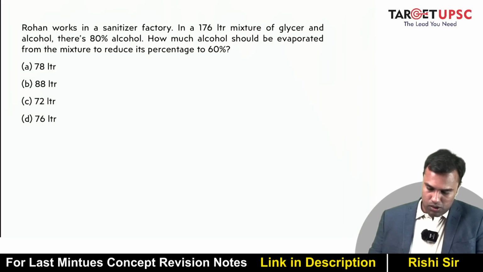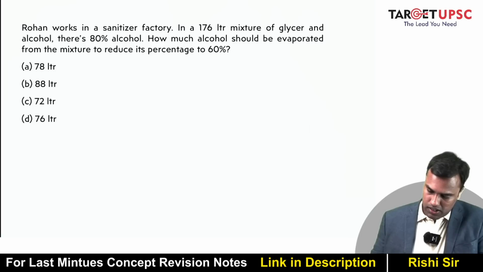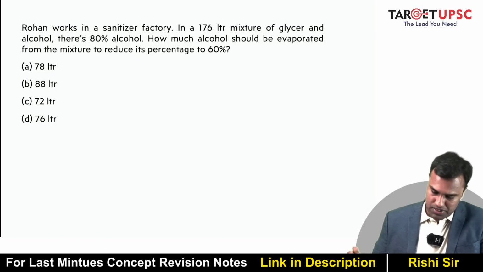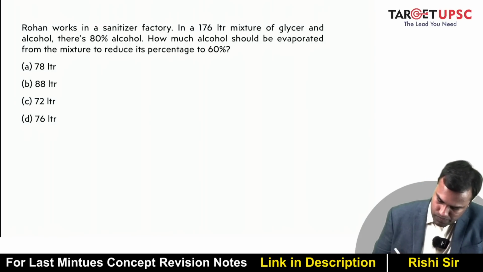Next, Rohan works in a sanitizer factory. In a 176 liter mixture of glycer and alcohol, there is 80% alcohol. How much alcohol should be evaporated from the mixture to reduce its percentage to 60%? Okay, let me erase that. Let's look at the two things.